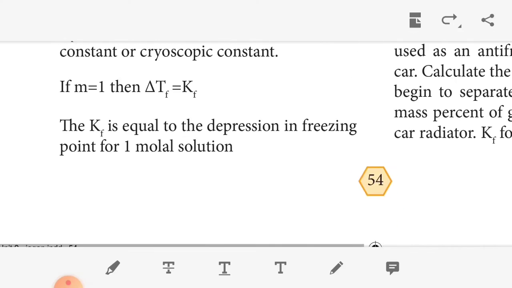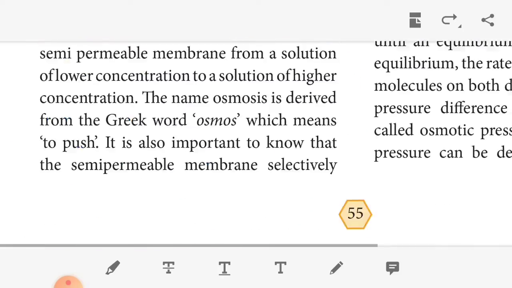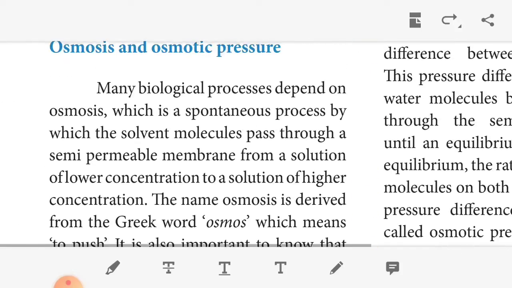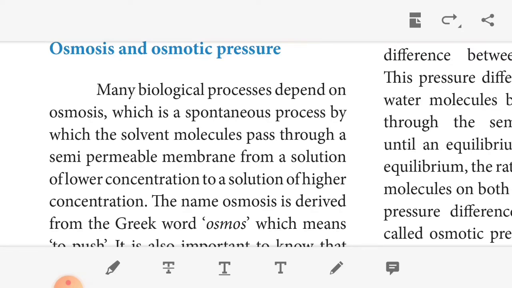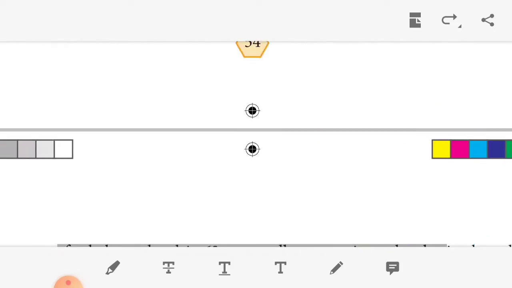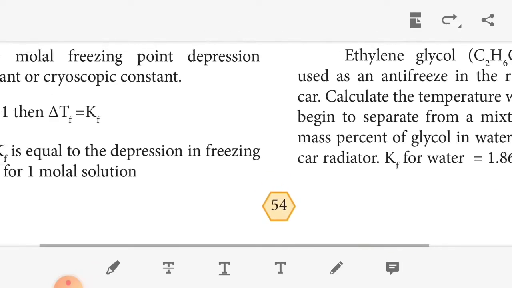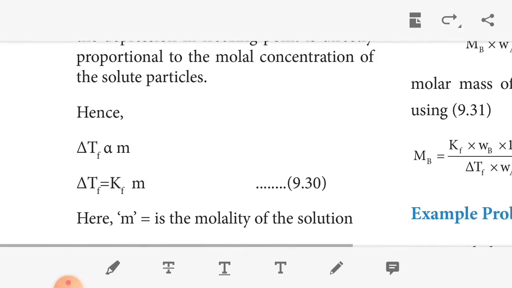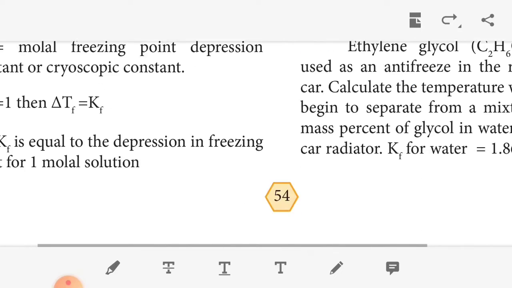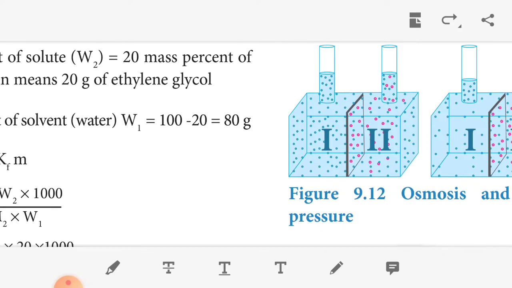Okay. The next one is depression in freezing point. What is meant by depression in freezing point? For example, the freezing point of water is 0 degrees Celsius. At this temperature, ice and water are in equilibrium.